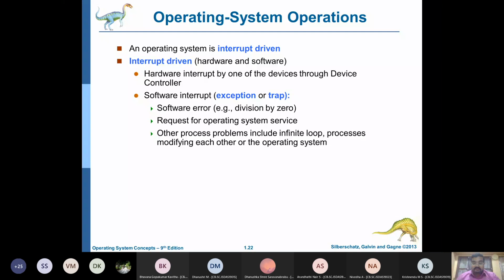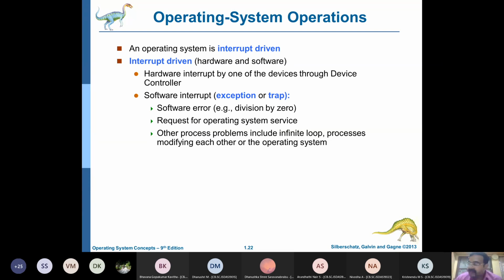Now, finally, yeah, this is what I've been telling you. An operating system is interrupt driven. The interrupts come either through the device controller, that is, I am banging the keyboard. The keyboard gives a key, that is a hardware interrupt, through the device controller, the USB device controller. Or it can be a software interrupt. A software interrupt is basically like an error. You are writing a program and there is a software error, there is a divide by 0.